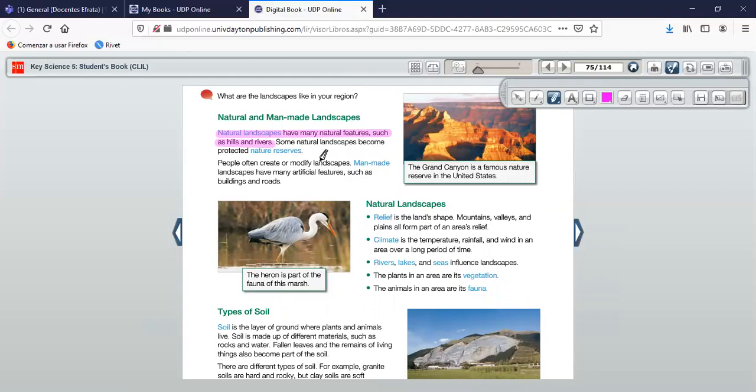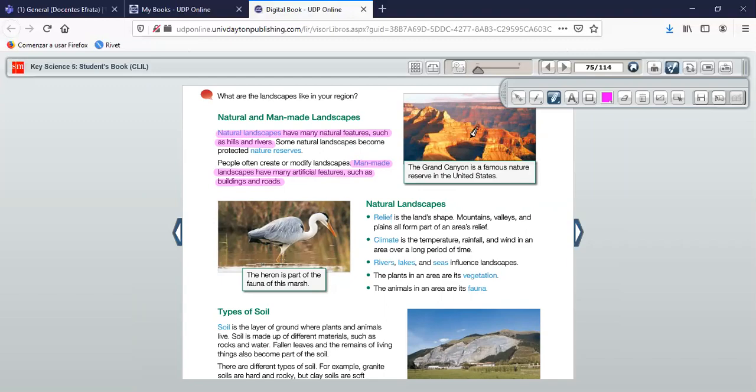People often create or modify landscapes. Man-made landscapes have many artificial features such as buildings and roads. Highlight. Man-made landscapes have many artificial features such as buildings and roads. Construcciones y calles, buildings and roads, okay? The buildings and roads are made by man, okay? Son hechos por el hombre.